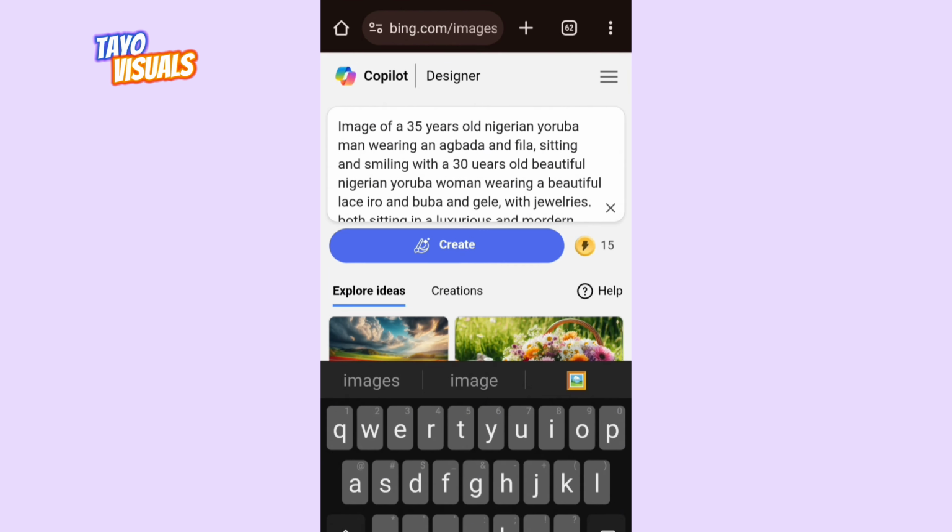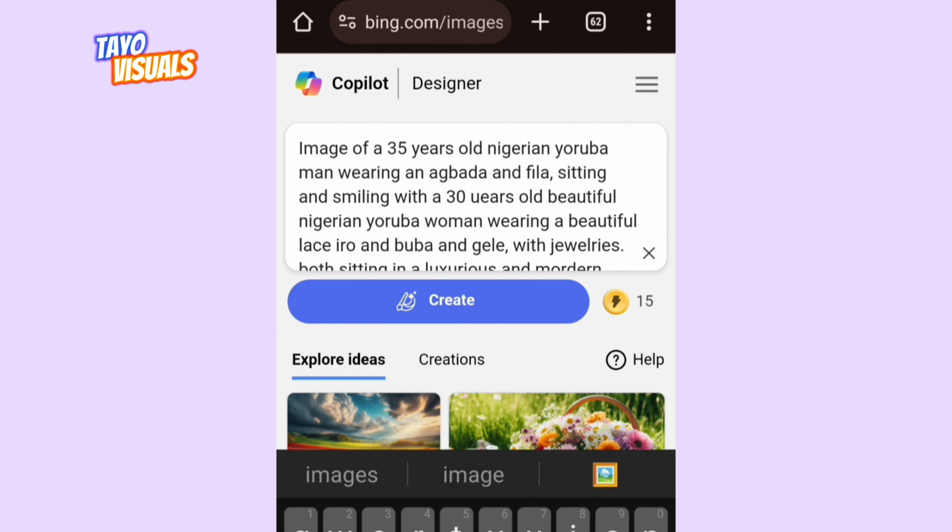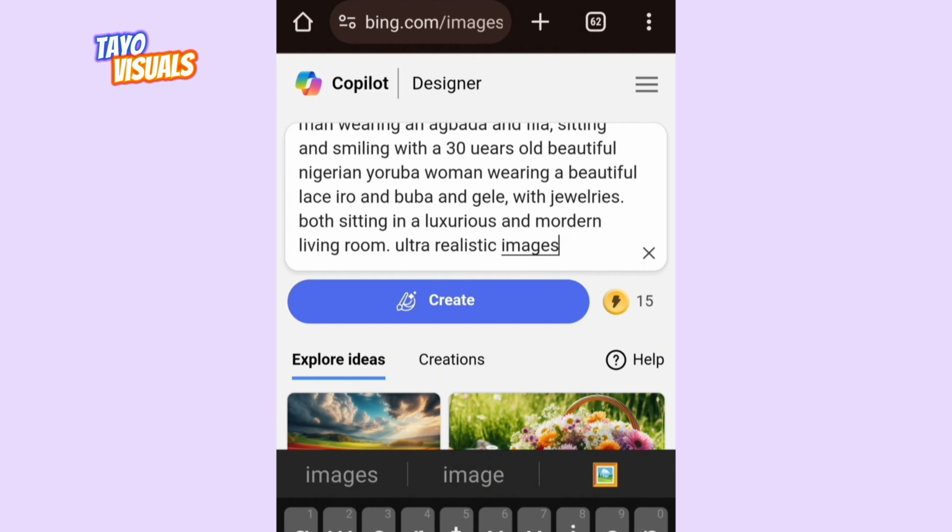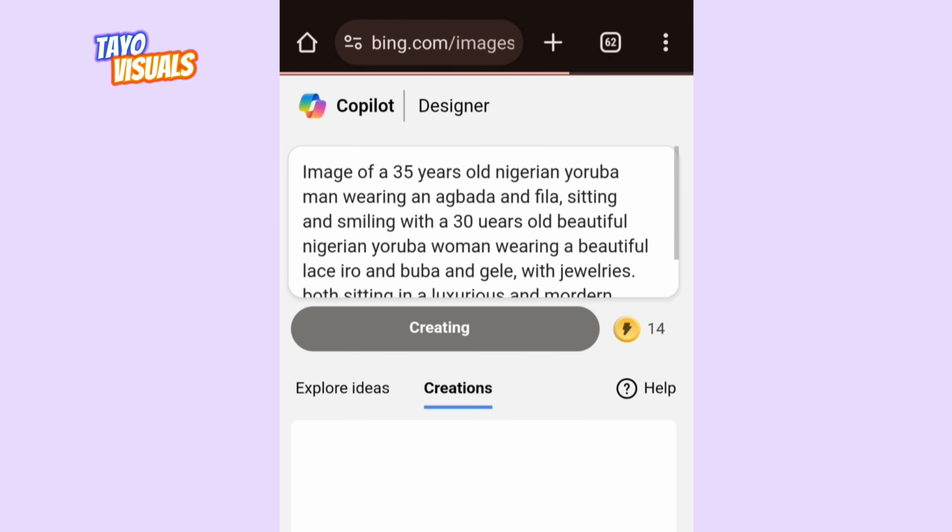Okay, it says image of a 35 years old Nigerian Yoruba man wearing an agbada and fila, sitting and smiling with a 30 years old beautiful Nigerian Yoruba woman wearing a beautiful lace, iro and buba and gele with jewelries, both sitting in a luxurious and modern living room. Ultra quality images. So however you want your character to be, okay, you need to describe it in your prompt so that Binge can give you that image. So now we are going to create and see what Binge gives us.